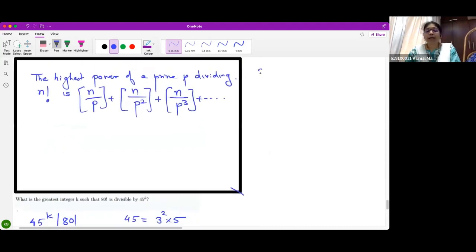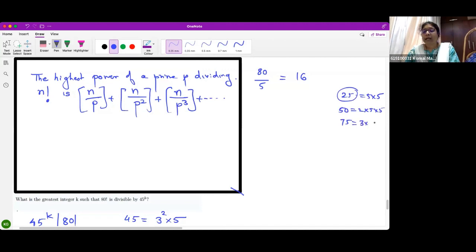Now see, among 80, when I get multiples of 5, then I get 5. How many multiples of 5 are there? 80 divided by 5, 16 multiples of 5. But among multiples of 25, you have extra 5s, correct? 50, you have extra 5. 75, you have extra 5. Now, these I have counted when I counted multiples of 5, but this extra 5 we have not counted.